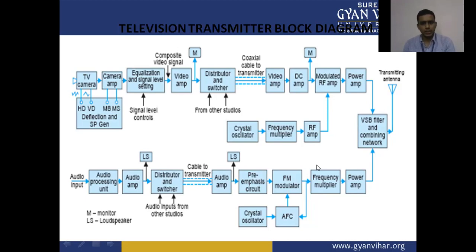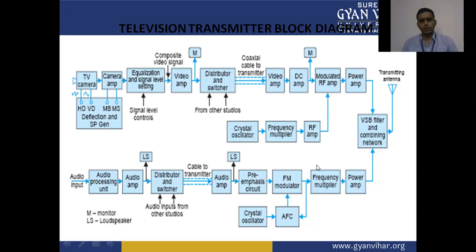Here we have a crystal oscillator and AFC, automatic frequency controller, which gives the carrier frequency to the modulator. Then we have a frequency multiplier and power amplifier. At the power amplifier stage, the signal is amplified and finally given to the combining network. Now in the combining network, the two signals are combined and synchronized, and they are transmitted into the environment or the air through the transmitter antenna.